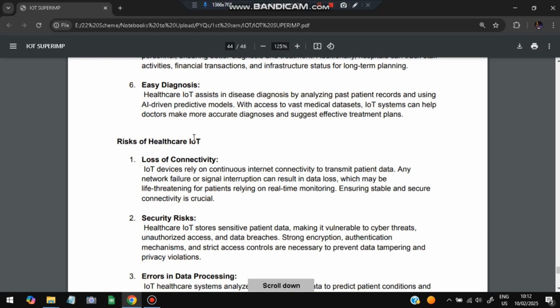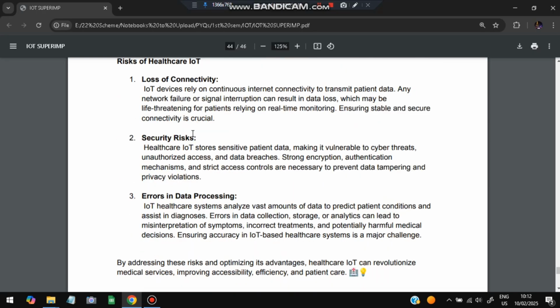But there are risks also. First is loss of connectivity. Everything in IoT depends on the internet. If the internet is gone, nothing will work. Second is security risks. Whatever data is there should have very strong encryption, otherwise some hackers will hack the data and take the patient data. Third, errors can also happen. No matter how accurate AI is, it can still have errors. So that is a risk associated with it.